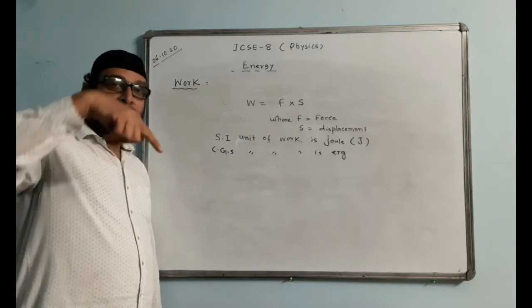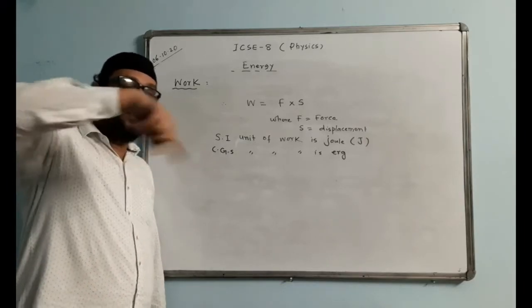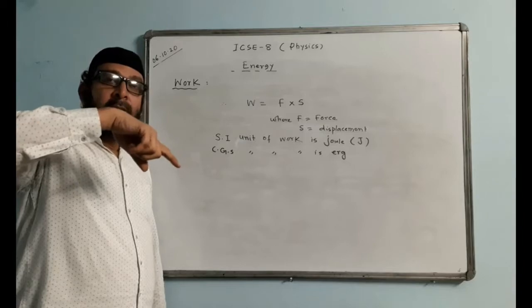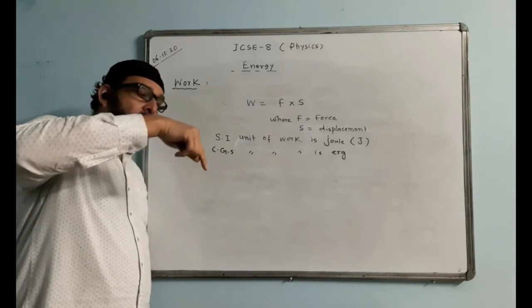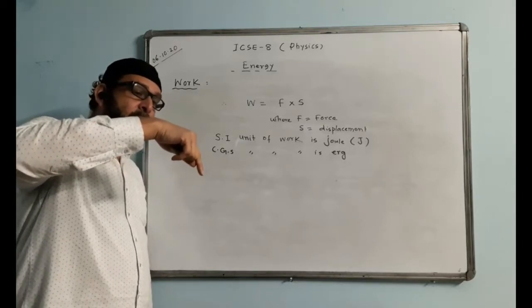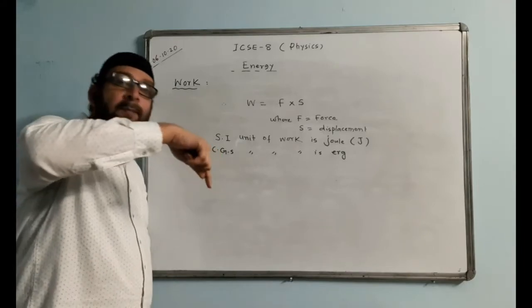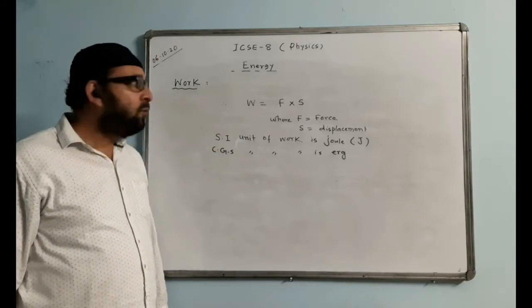An athlete is running along a circular track like this. When he completes exactly one round, going from one point and taking one round and coming back to the same point, does he do work?